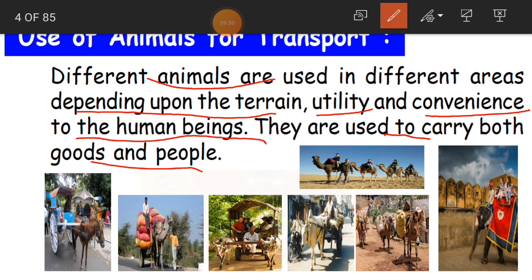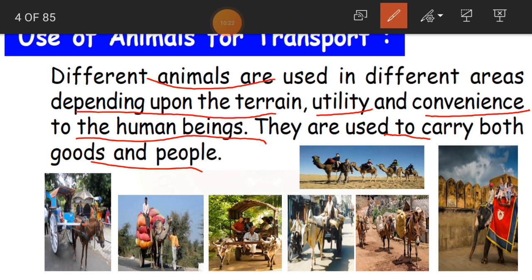Now, for example, donkeys, children. In earlier days, donkeys were carrying clothes. We were giving clothes to wash to dhobis, and the dhobis were not carrying all the load of clothes. So donkeys were carrying the clothes which were to be washed by the dhobis. Similarly, animals carry both goods and also people.